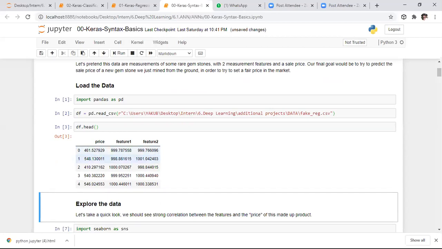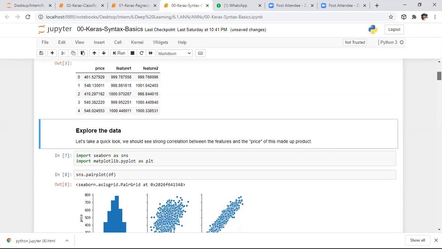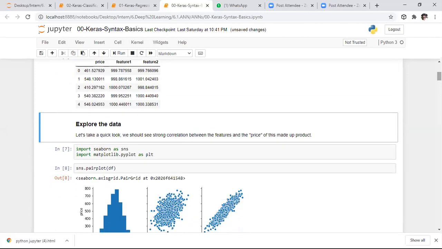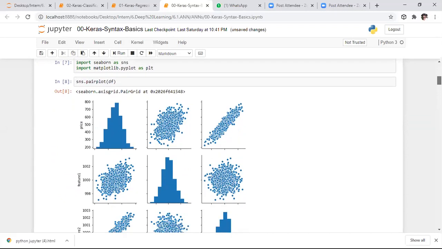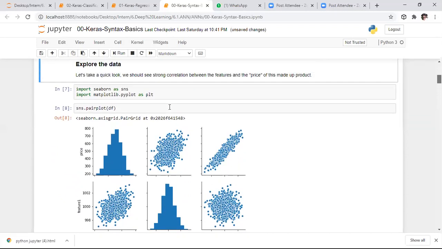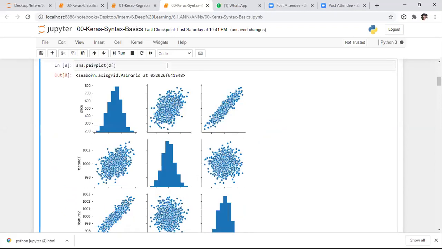To understand this, I am performing exploratory data visualization. As you are already aware, by using the Seaborn library, I am performing exploratory data visualization to see how one feature depends on another feature.